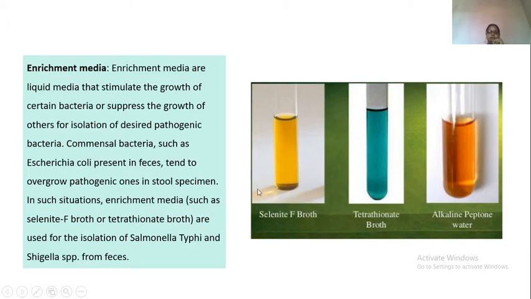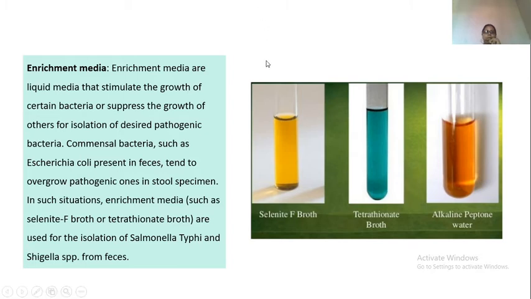Now, within this 8 hours of incubation, this enrichment media will suppress the growth of all the non-pathogenic or normal bacteria that are present in the stool sample, and it will support the growth of the pathogenic organism. So when you do a culture, the non-pathogenic will already be inactivated and will not grow, and only your pathogen of interest will grow. That is the main role of enrichment media.